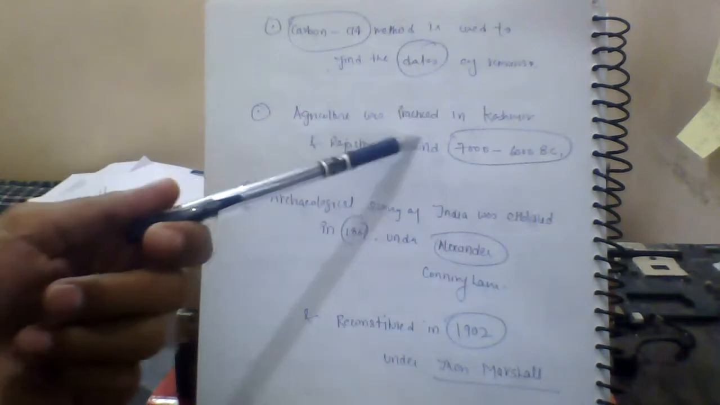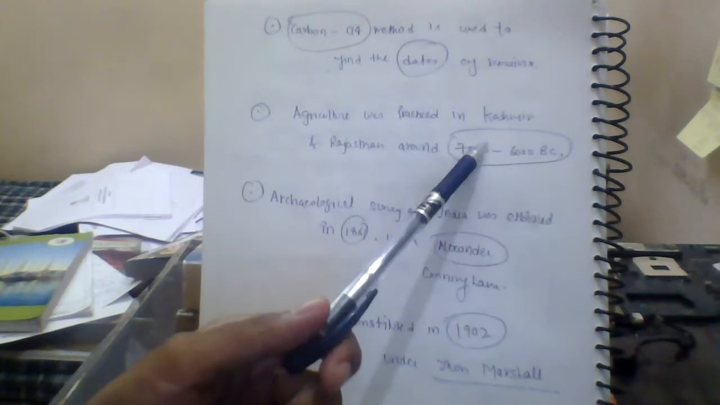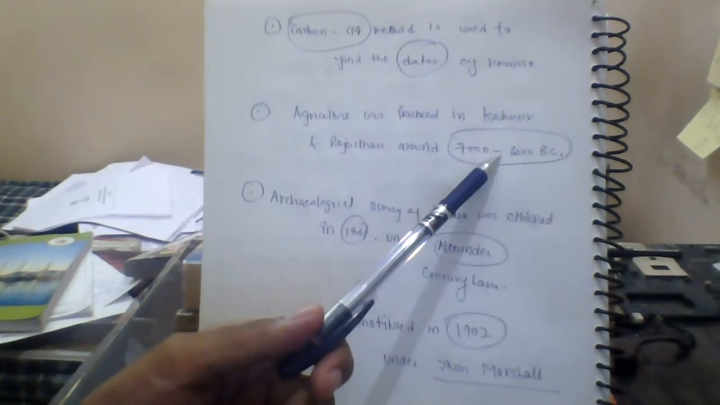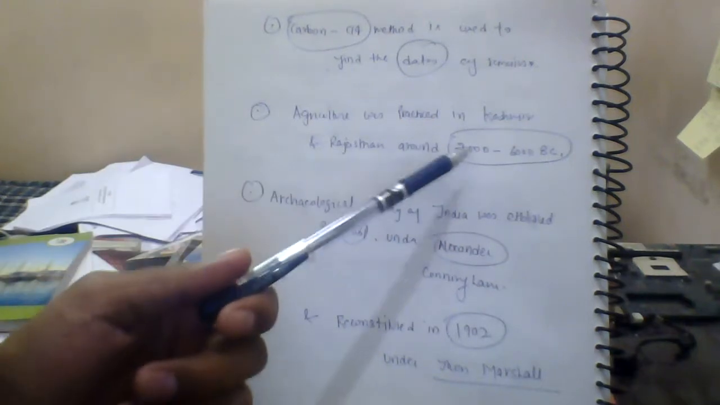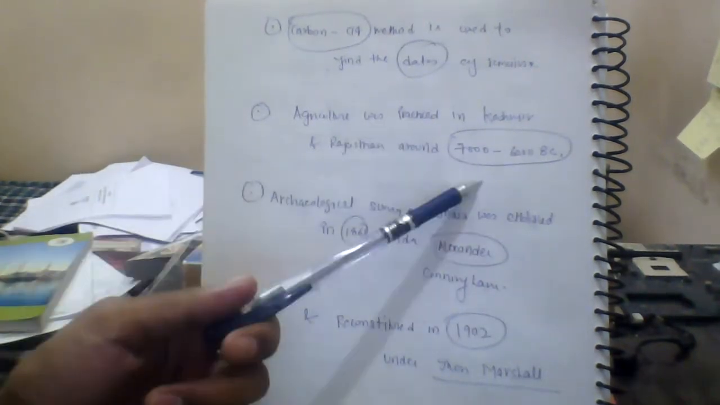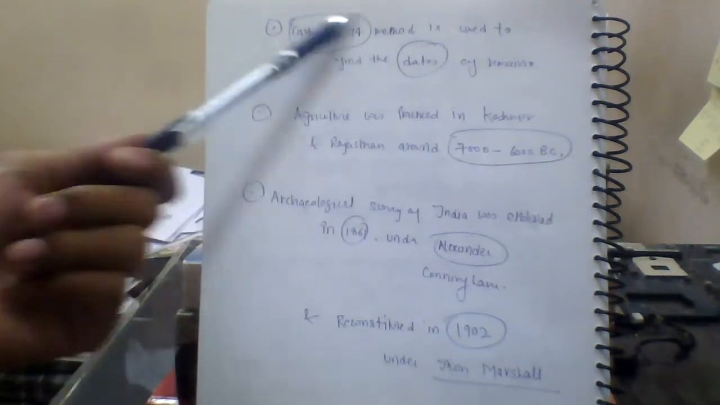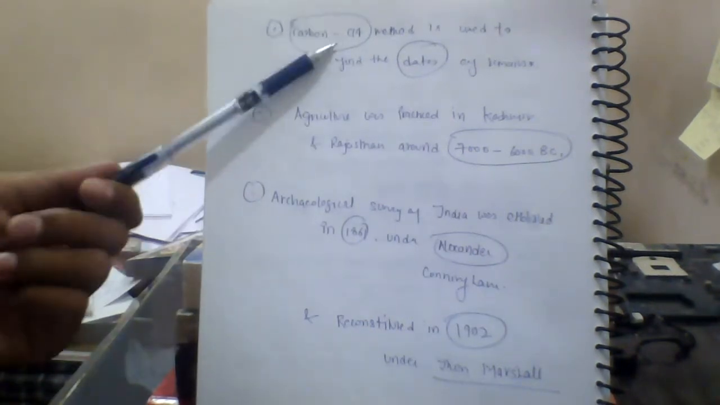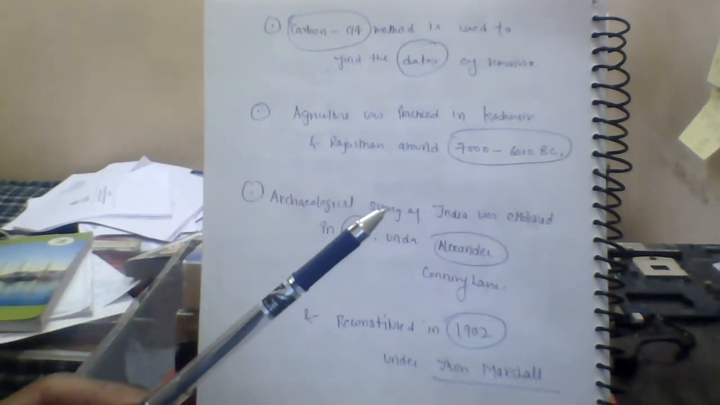And agriculture was practiced in Kashmir and Rajasthan around 7,000 and 6,000 BC, which is a very ancient time. As you can say, it's the Neolithic era. So how were we able to find that agriculture existed in the Neolithic era? There are two things: the remains that we have found, and second, due to carbon C14 we were able to find that. So this is the advancement of science which has helped us a lot in knowing about our history.